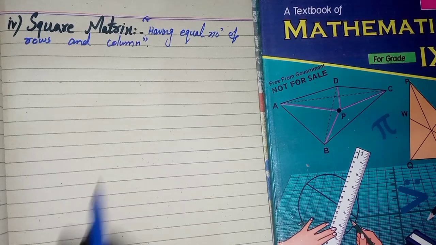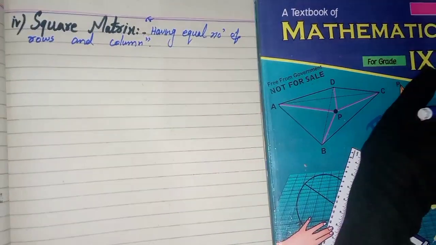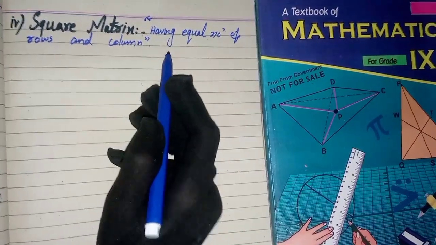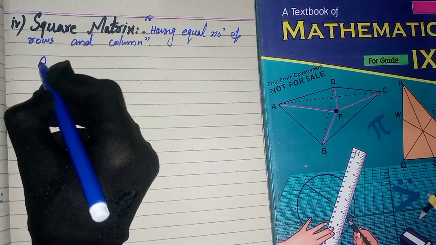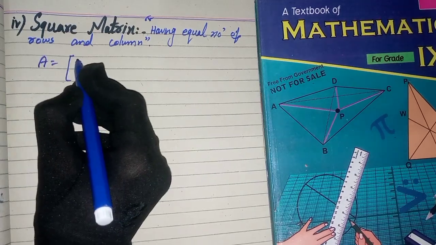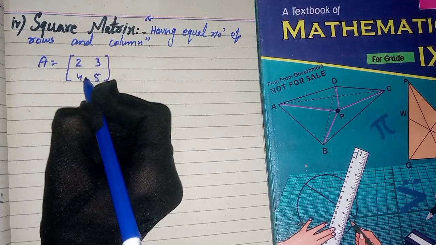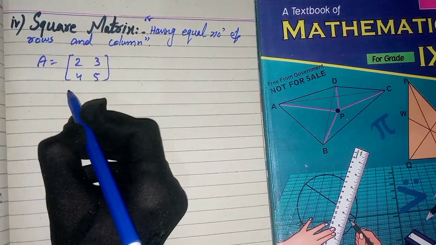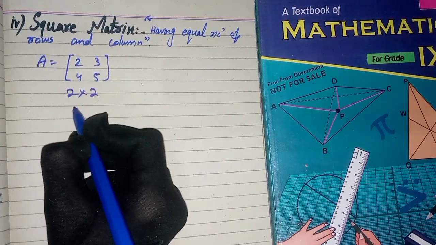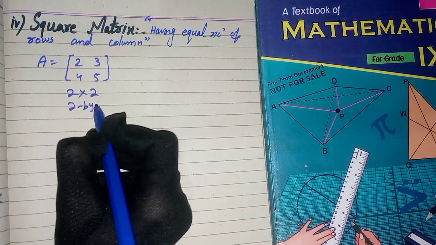Square matrix: a matrix having an equal number of rows and columns is called a square matrix. For example, the matrix A is 2, 3, 4, 5. Here the order of this matrix is 2 cross 2, or 2 by 2.